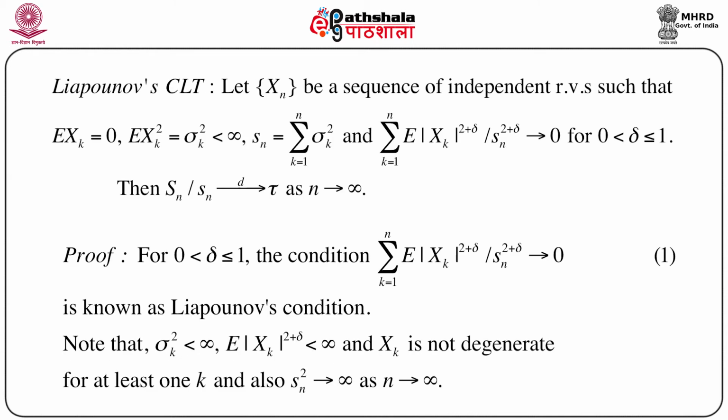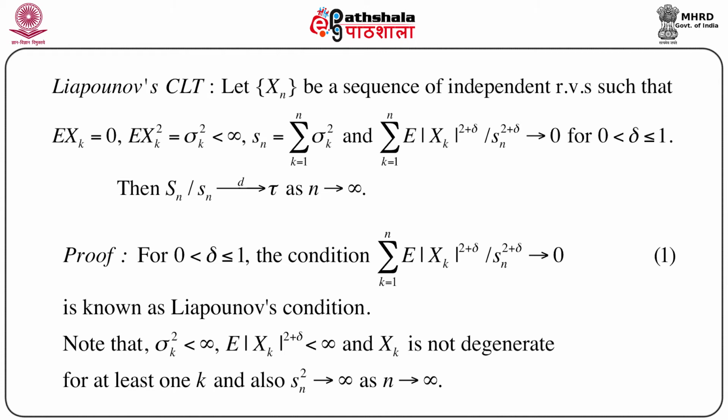Now let us discuss another very important CLT, where we are relaxing the condition of identical distribution. That means here we consider that Xn is a sequence of independent variables only, but may not be identically distributed, such that expectation of Xk equals 0 and expectation of Xk squared equals sigma k squared, which is less than infinity.